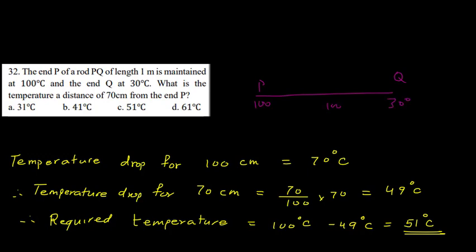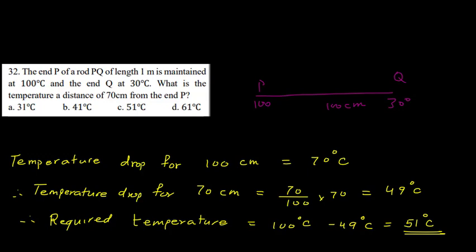And the length is 100 centimeter. So we can find the temperature gradient, and the drop of temperature per unit length will be constant, right? Now it is asked what is the temperature at a distance of 70 centimeter.